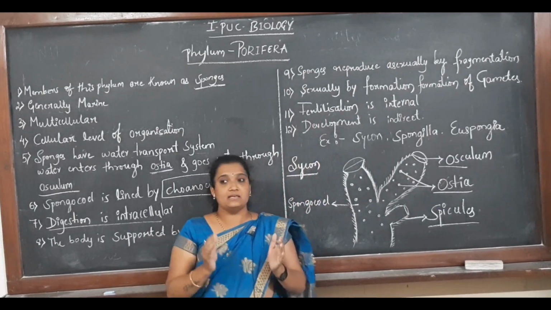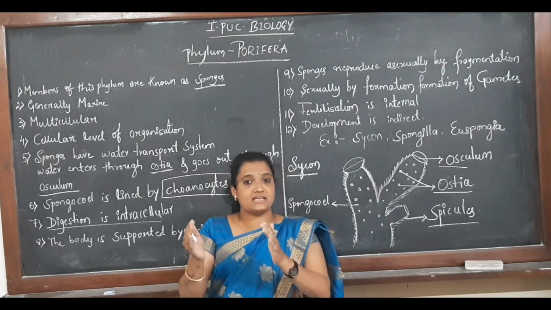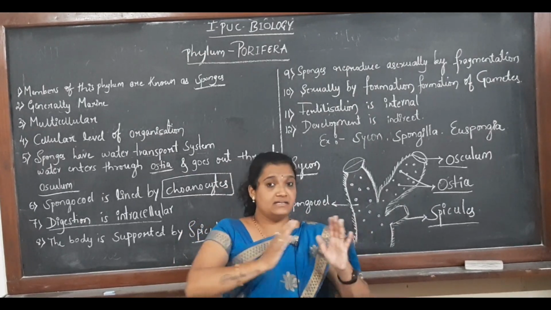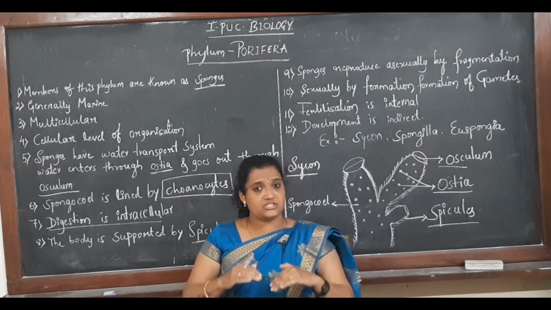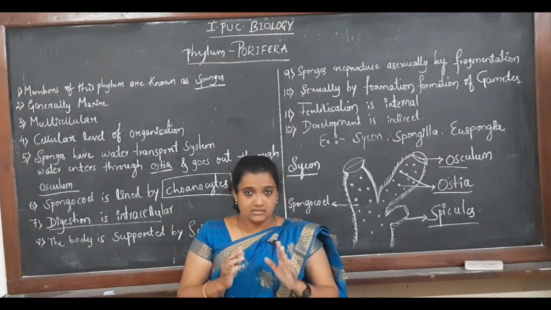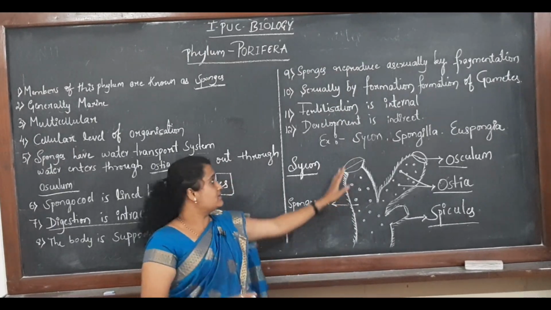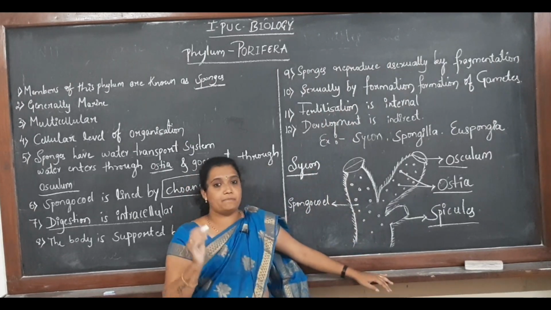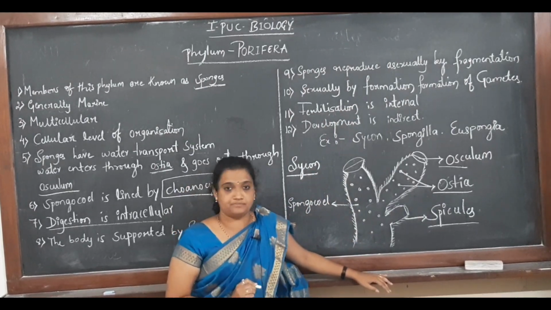It means that if the fertilization is taking place within the body of the female, we say it is internal fertilization. If the fertilization is taking place outside the body, we say it is external fertilization. These poriferans have internal fertilization, meaning within the same body the fertilization is done.